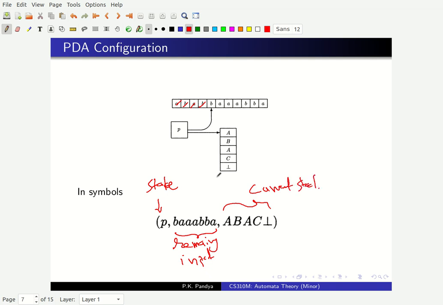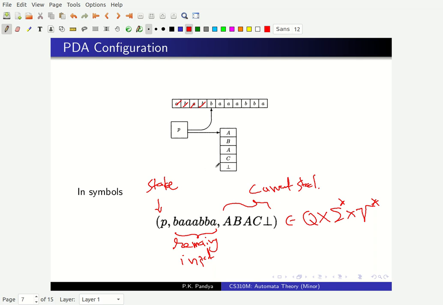This is what I have, and this is how I will represent a configuration of the automaton. So in general, a configuration belongs to Q cross sigma star cross gamma star, right? So the remaining word to be processed is some string over input symbols, and on the stack is some sequence of stack symbols. And this is what a configuration is.